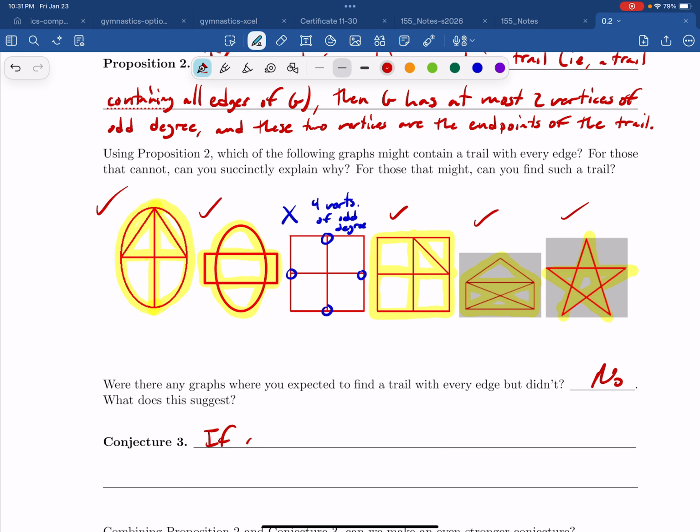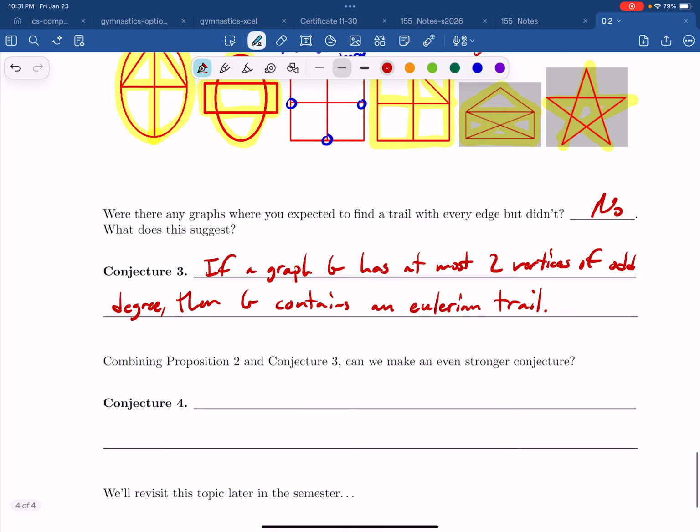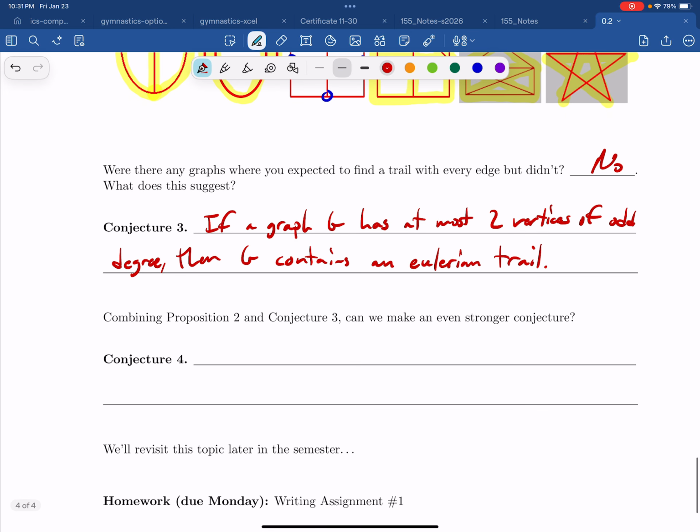If a graph G has at most 2 vertices of odd degree, then G contains an Eulerian trail. But again, that means that it contains a trail with all the edges, that hits all the edges exactly once, right?